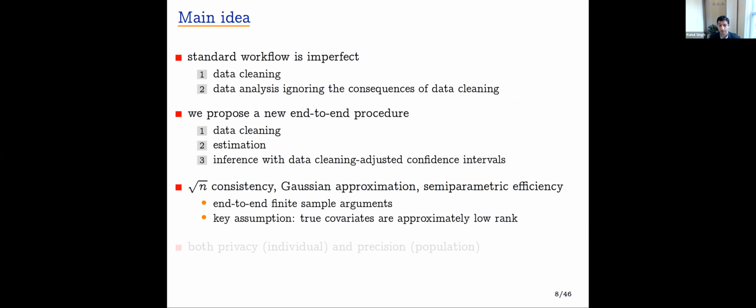Formally, we'll prove root-n consistency, Gaussian approximation, and semiparametric efficiency by finite sample arguments. And our key assumption throughout that will power everything is that the true covariates are approximately low rank. We'll argue that there exist scenarios in which it seems to be possible to achieve both privacy at the individual level and precision at the population level.